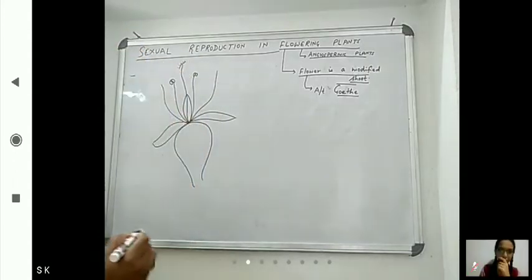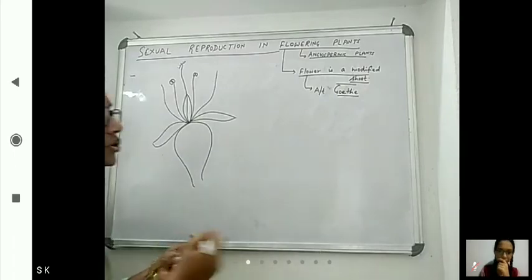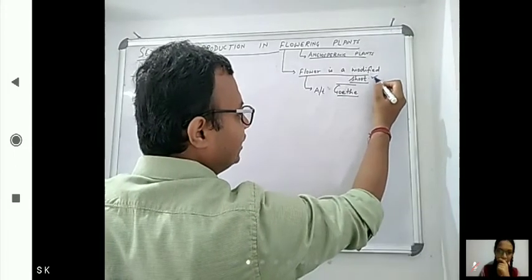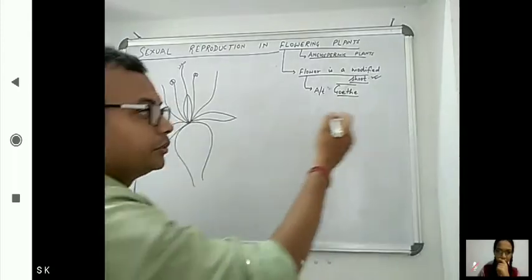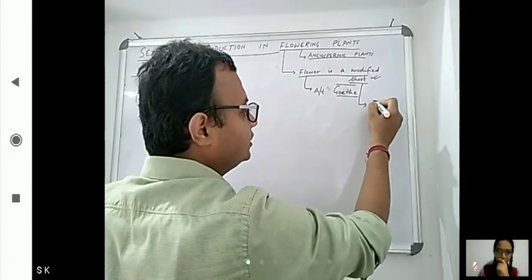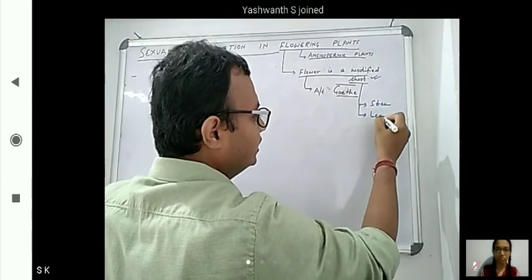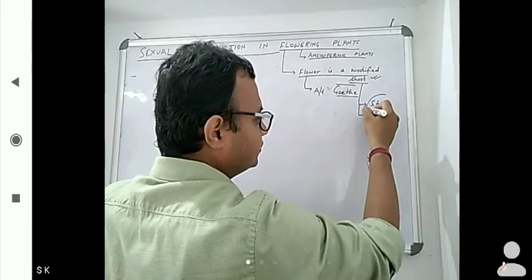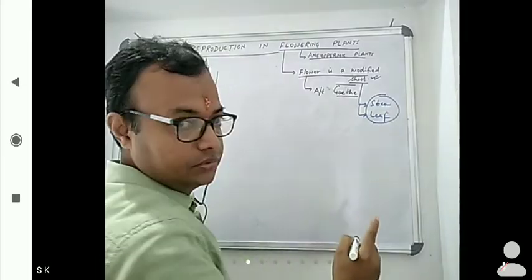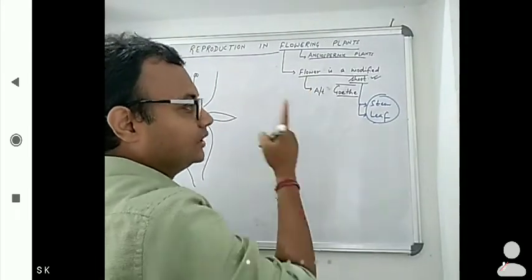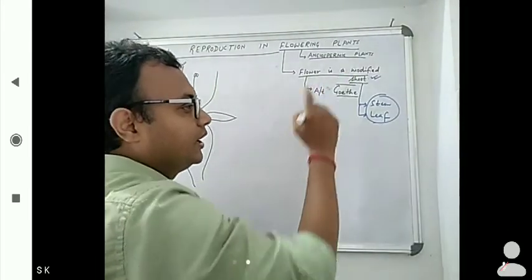Just for quick review, I'm telling why it is known as a modified shoot. Shoot means what? It should contain stem and it should contain leaf. If we can prove that the flower contains both, then we can say that it is a modified shoot.